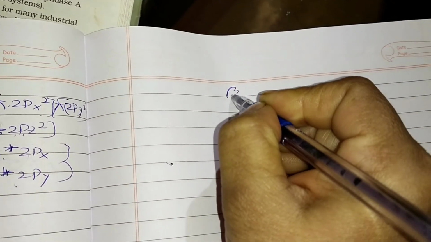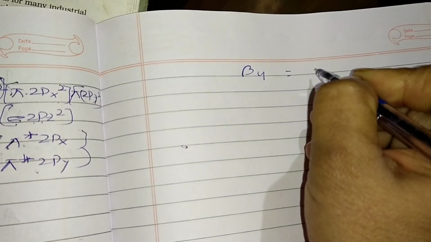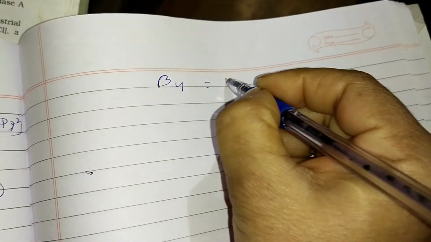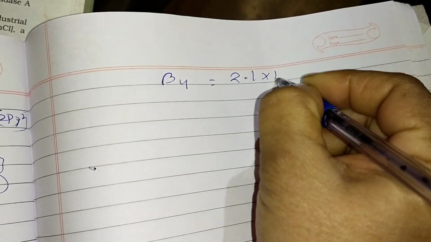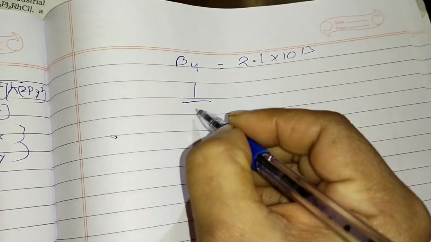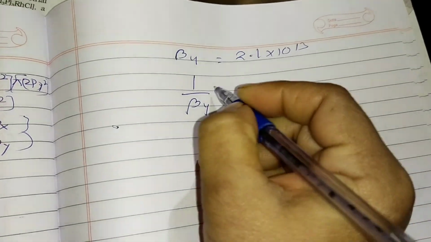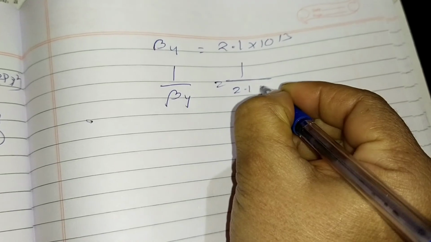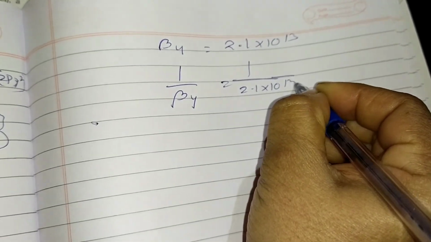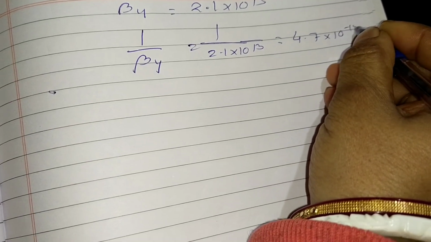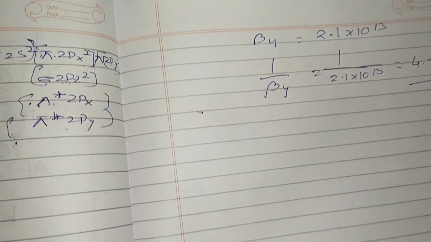In that question, beta 4 is given to us, which is 2.1 × 10^13. We have to find 1 by beta 4, meaning the overall dissociation constant. That means it is 1 by 2.1 × 10^13, which comes to 4.7 × 10^-14. So this is the answer.